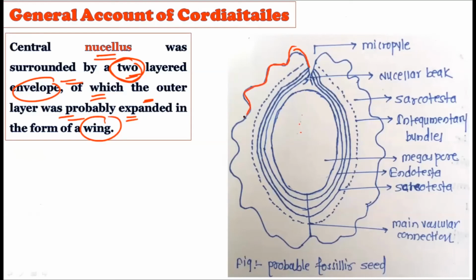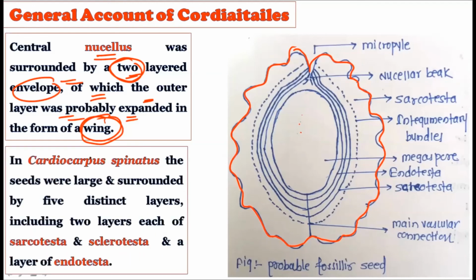Why is this wing-like structure important? It is very important during the dispersal of the seed. Whenever the seed tries to disperse from one place to another, this dispersal is very important, and for this they have created the wing-like outer covering. It is called the wing, which forms the outer covering.